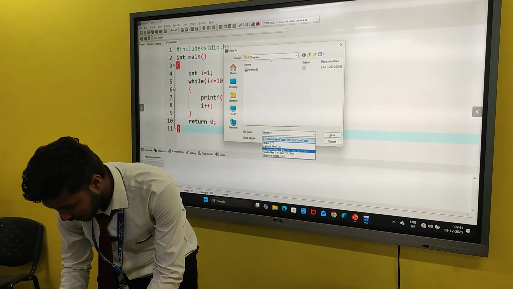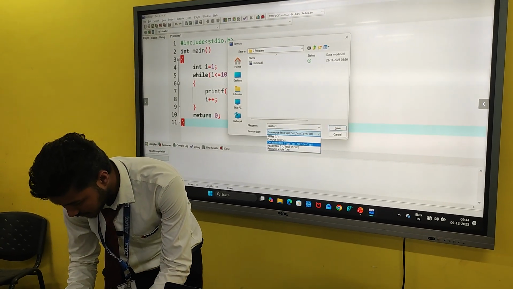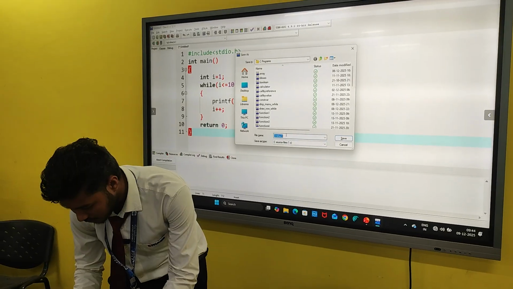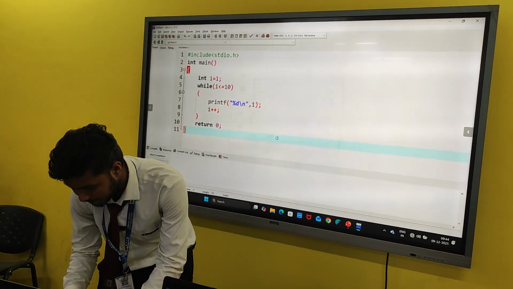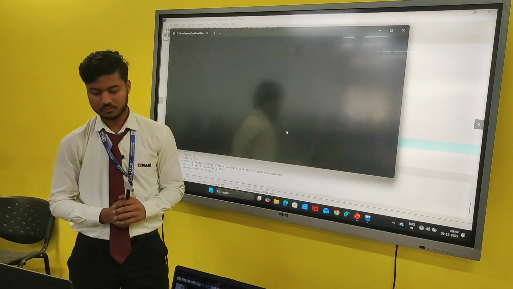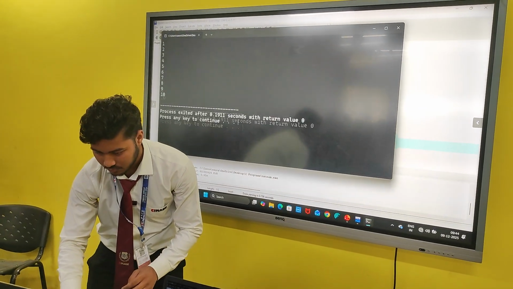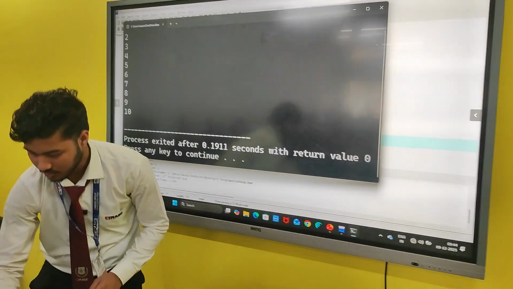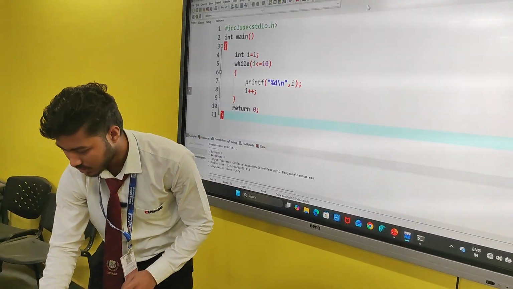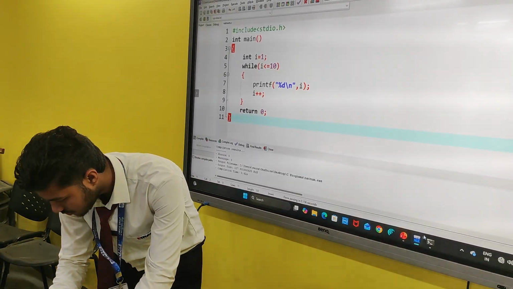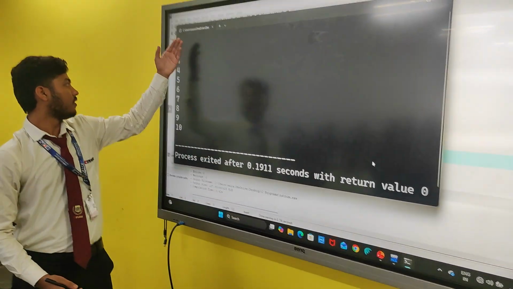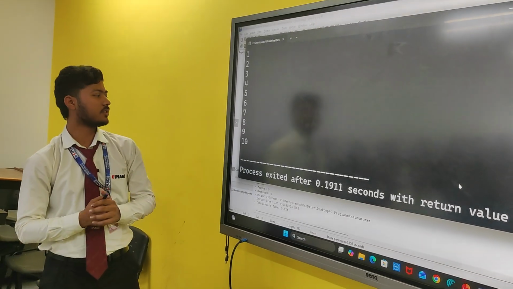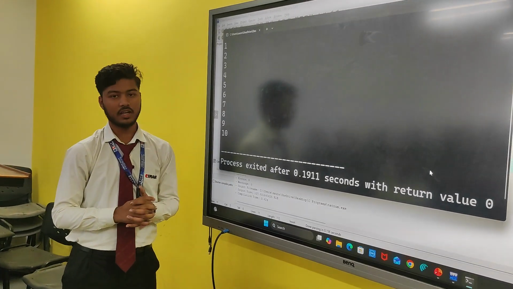I am saving the program here as C source file. See, the first 10 natural numbers have been printed the same as what we did in the dry run.